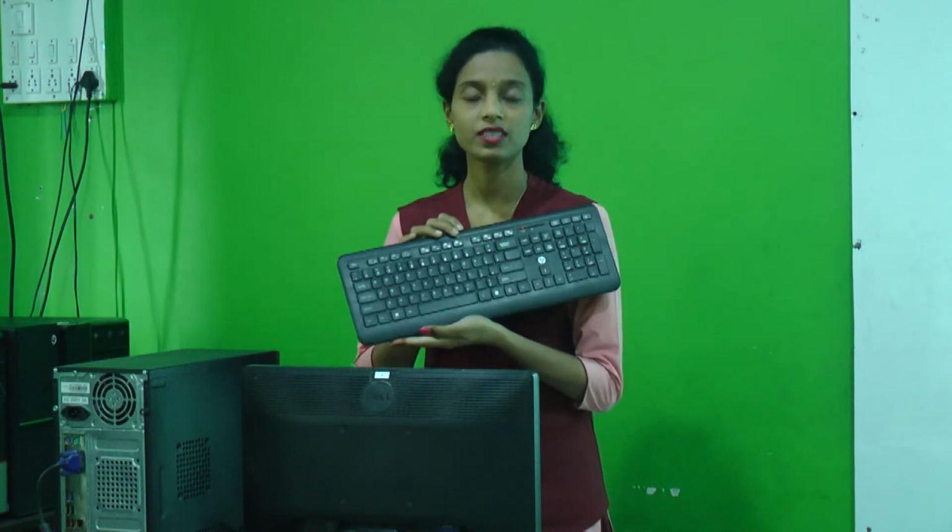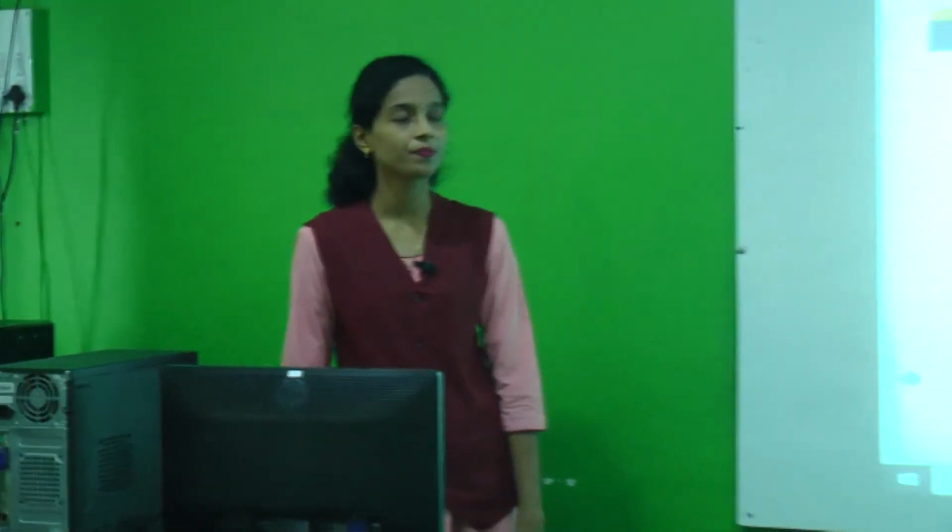This is the mouse and this is the keyboard. These are the 4 main parts of the computer. Now we will see our lesson number 1, Computer, a Machine.